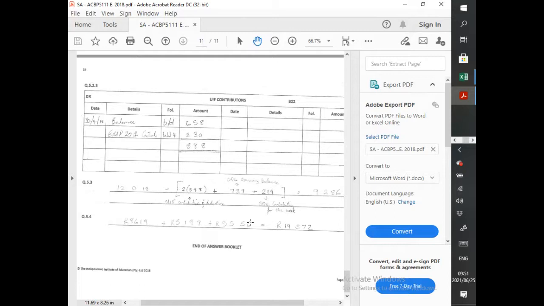Okay. So let's see, is that what we did over here? UIF contribution. What is going on over here?